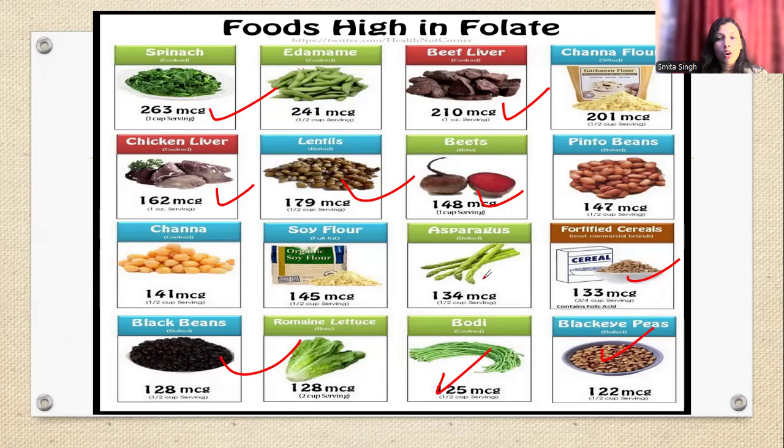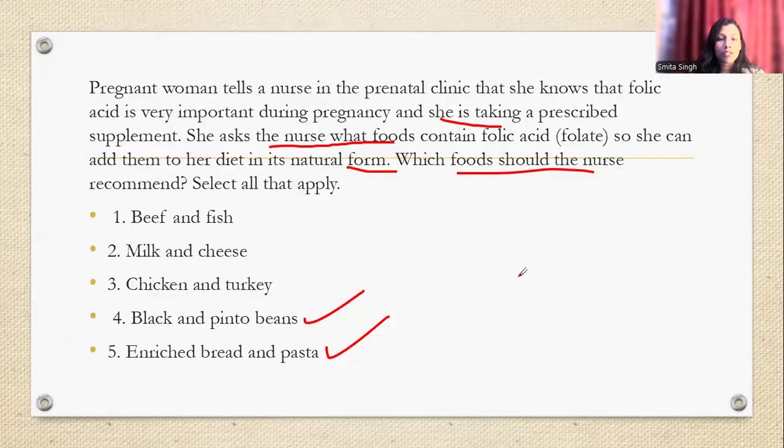Is that clear? So all these things are rich in folic acid and have to be educated. So let's go back to the question. All those beans whichever you see in your kitchen are a rich source of folic acid.